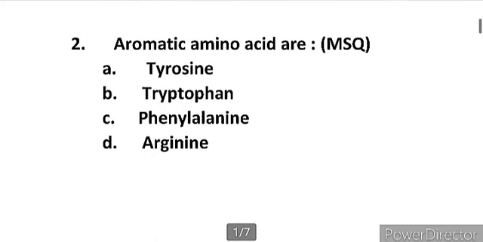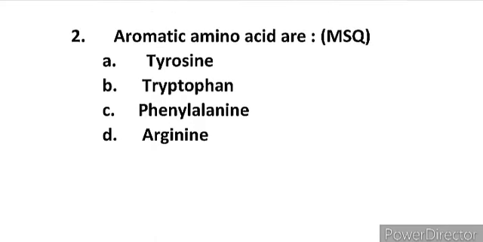Now moving to the second question. Second question is: aromatic amino acids are, this is MSQ, and the options given are tyrosine, tryptophan, phenylalanine and arginine. So we all know tyrosine, tryptophan, phenylalanine, these 3 are the aromatic amino acids. Aromatic amino acid means an amino acid that includes an aromatic ring.